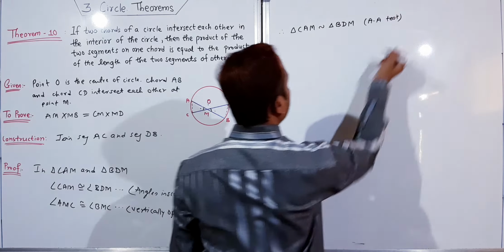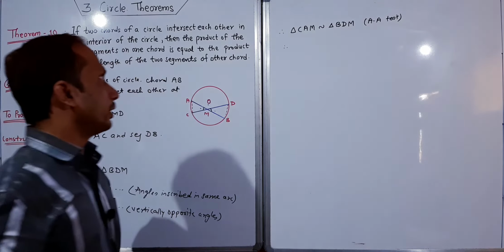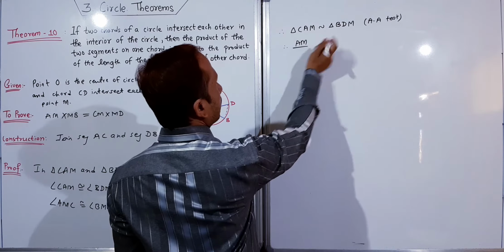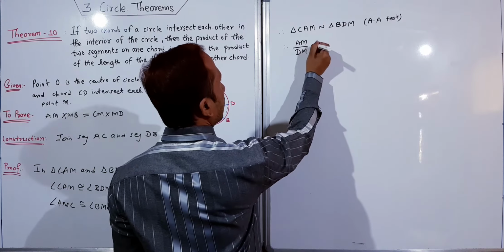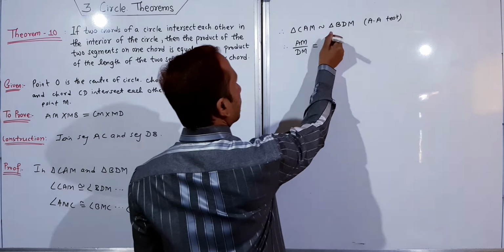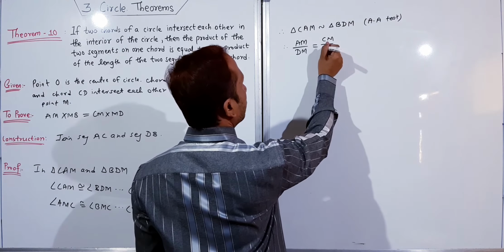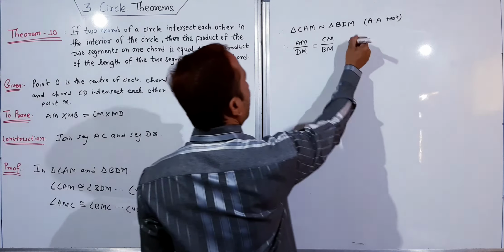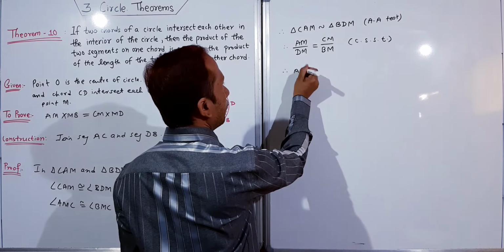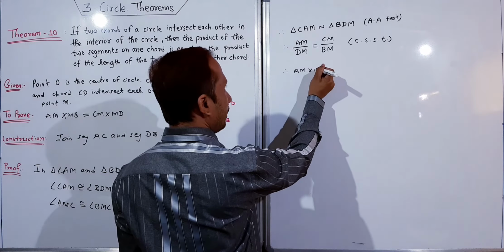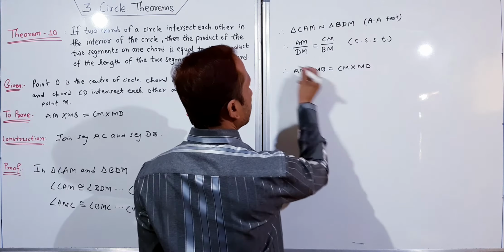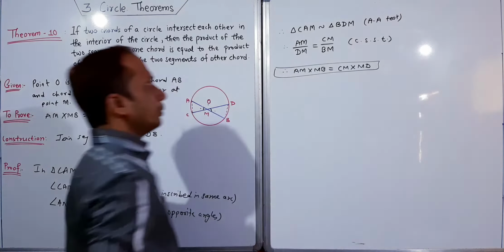By the AA test of similarity, which sides do we want exactly? We want AM, so we take AM and then we get DM. And we want CM, so CM and BM. Corresponding sides of similar triangles, you have to write this reason. Therefore AM into MB is equal to CM into MD. This is our proof.